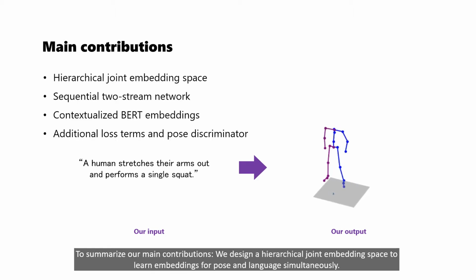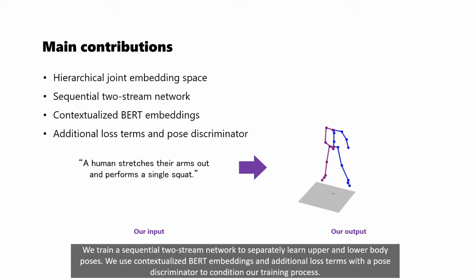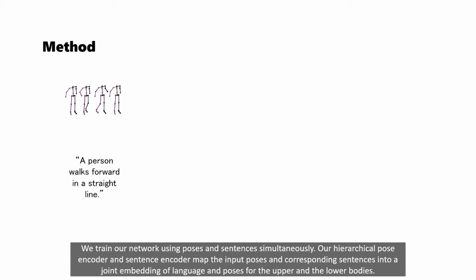To summarize our main contributions, we design a hierarchical joint embedding space to learn embeddings for pose and language simultaneously. We train a sequential two-stream network to separately learn upper and lower body poses. We use contextualized BERT embeddings and additional loss terms with a pose discriminator to condition our training process. We train our network using poses and sentences simultaneously.